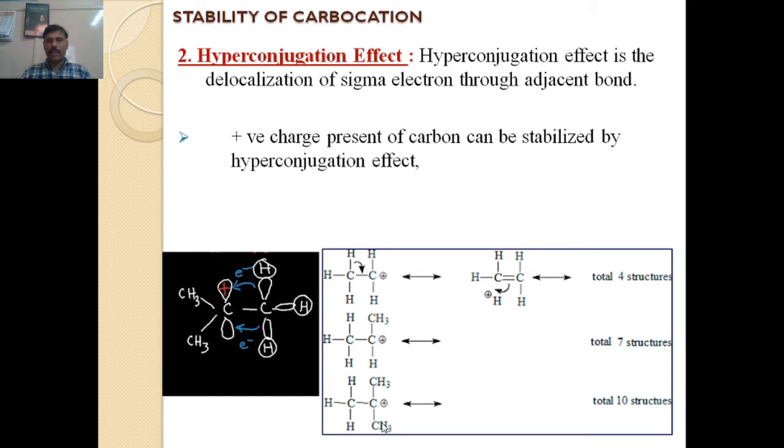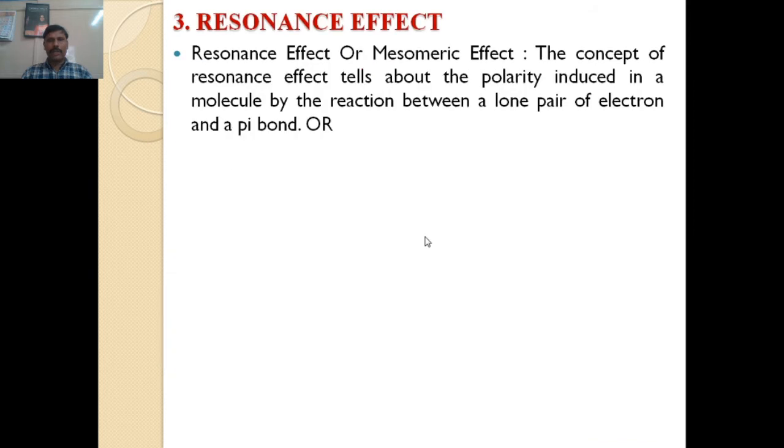That nine hydrogen atoms stabilize the carbocation, and due to the greater number of hyperconjugation effects of hydrogen atoms, the stability of that carbocation increases. The third factor which affects the stability of carbocation is the resonance effect. What is the resonance effect, or mesomeric effect?